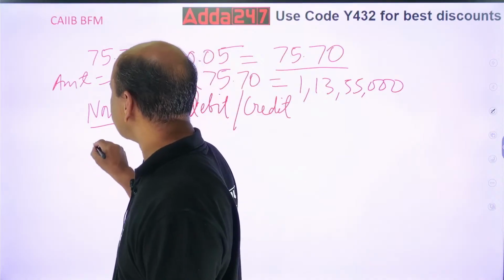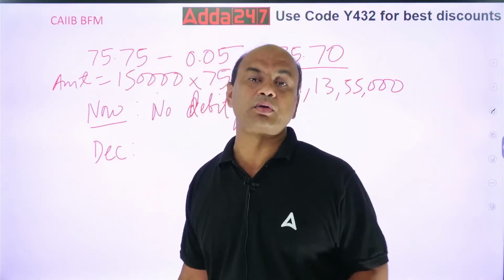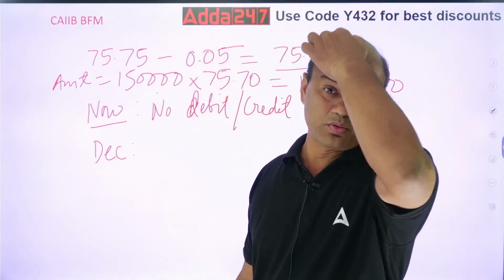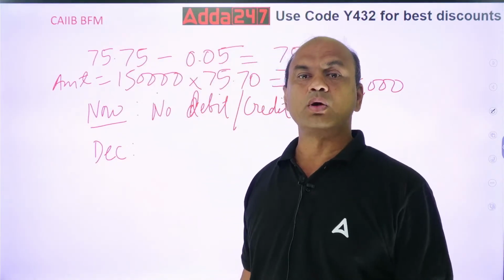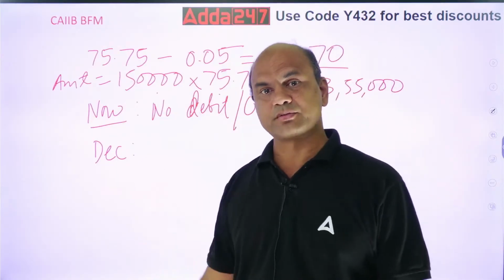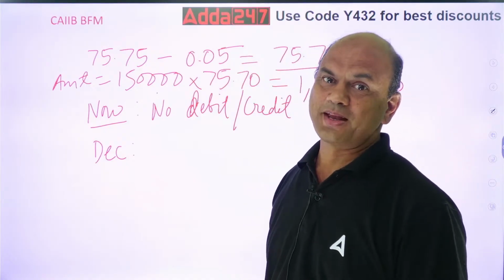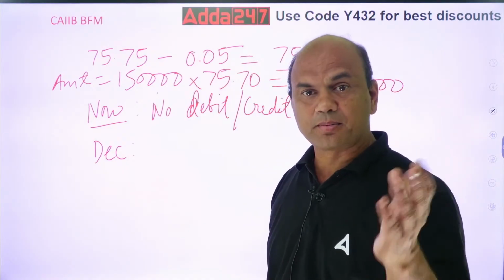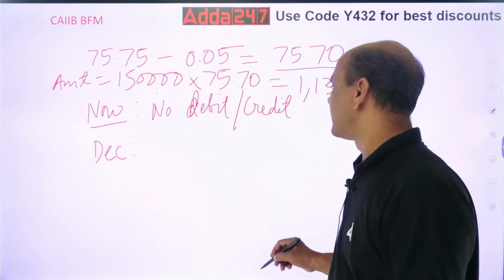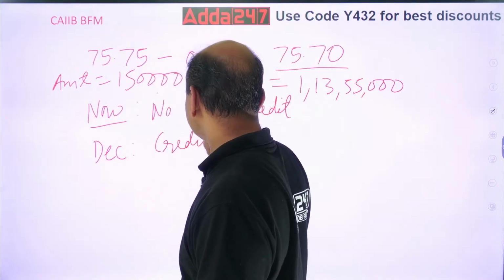Then in December, what do I do? Do I debit it or credit it to the customer? Now this is what you tell me. Do I debit the same or do I credit the same to the customer in December? Yeah, it's an export transaction. So money is coming in. See, understand, I'll be crediting it. Credit to the customer.